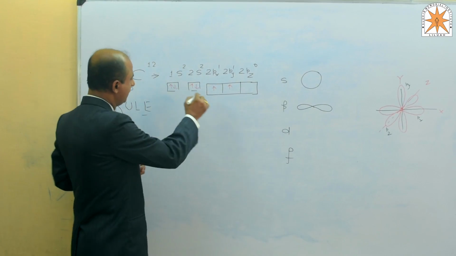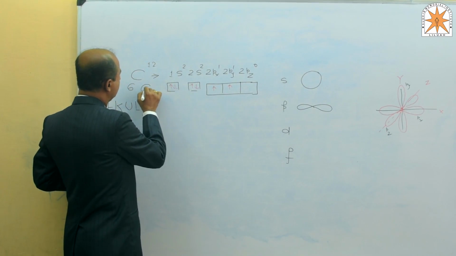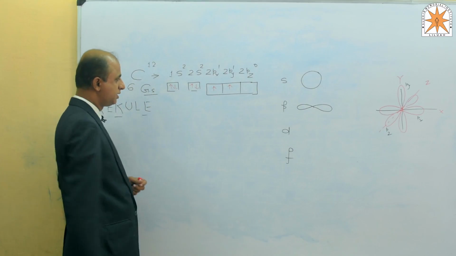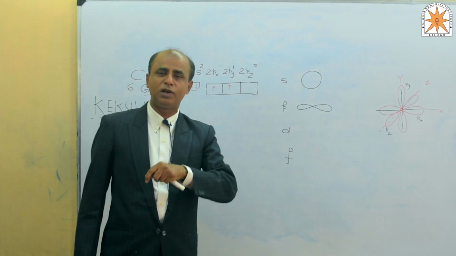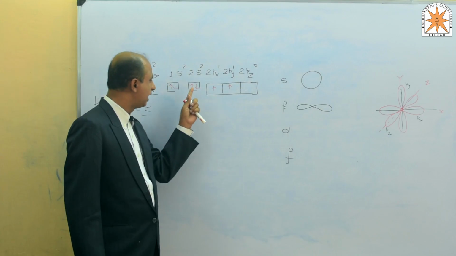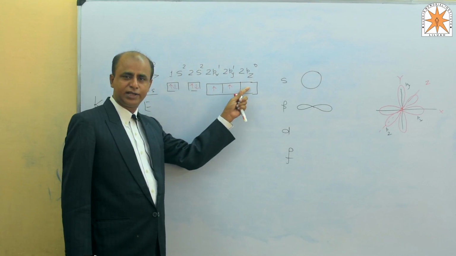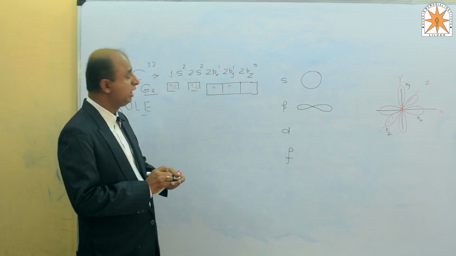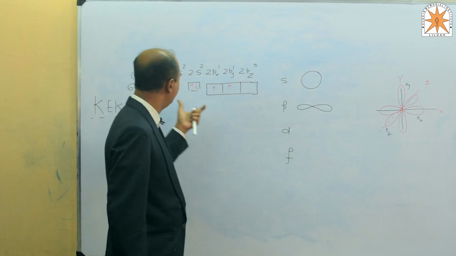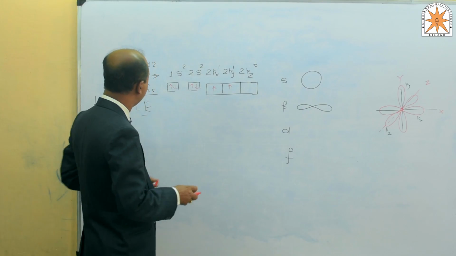This type of electronic configuration is said to be the ground state. But whenever some amount of energy is supplied from outside, an electron gets promoted into the vacant orbital. In this condition, the number of unpaired electrons becomes 4.